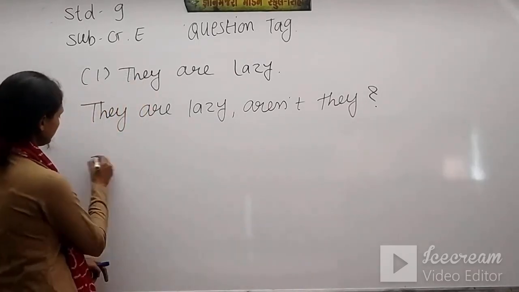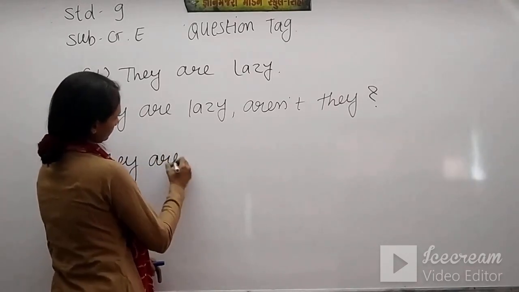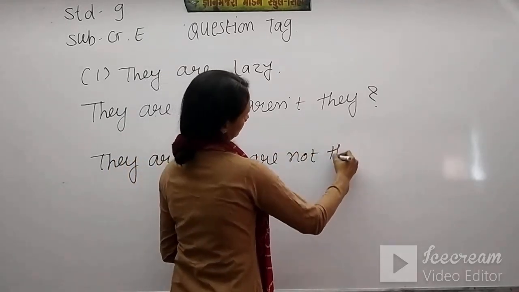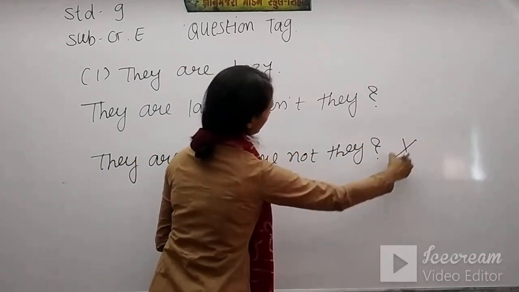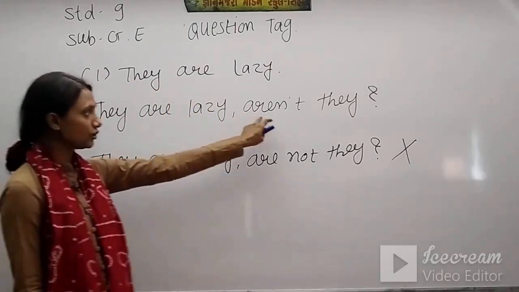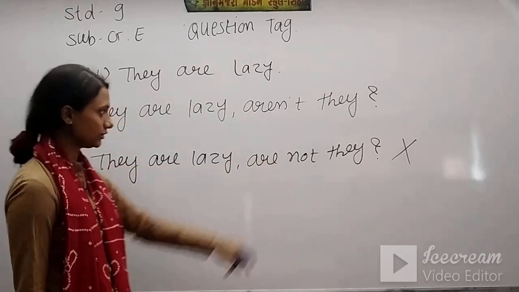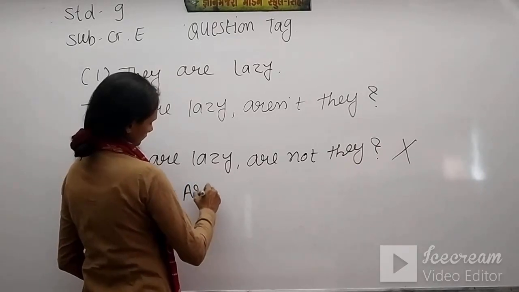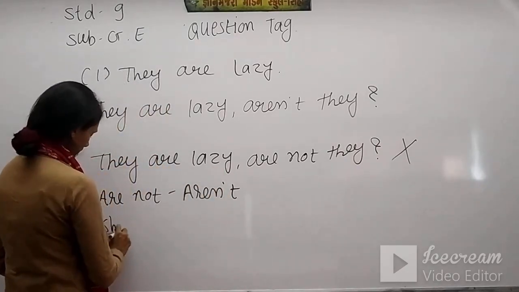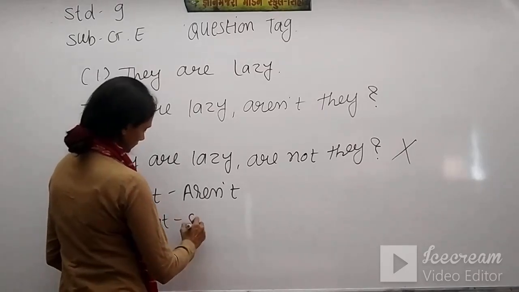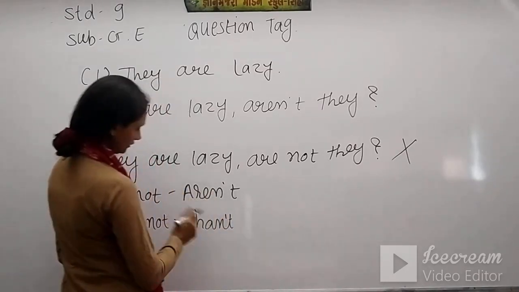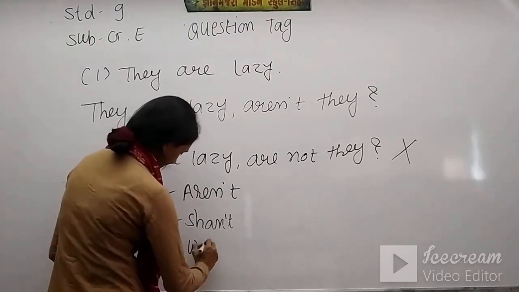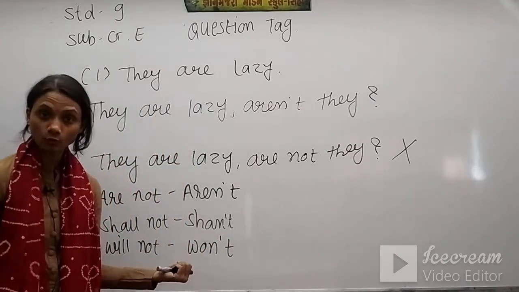You can't say they are lazy, are not they? No, this is wrong. Short forms are only used in question tag. So see, are not is aren't, shall not is shan't, will not is won't. It's W-O-N-T.